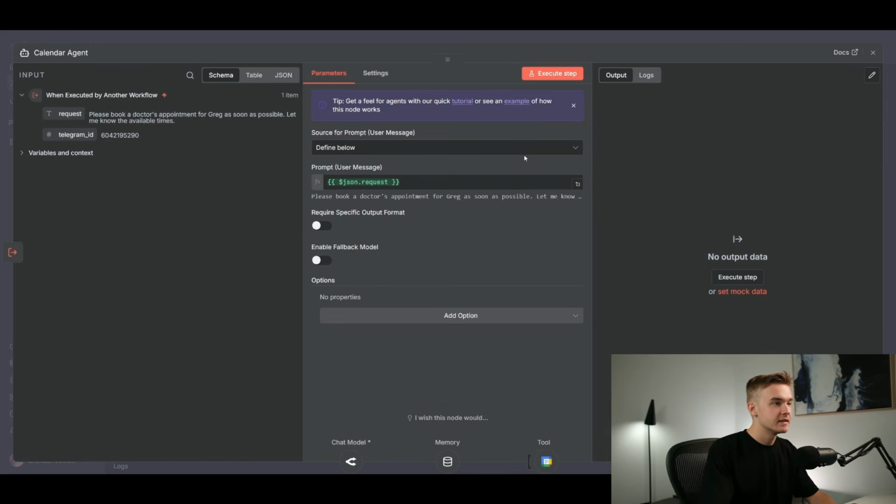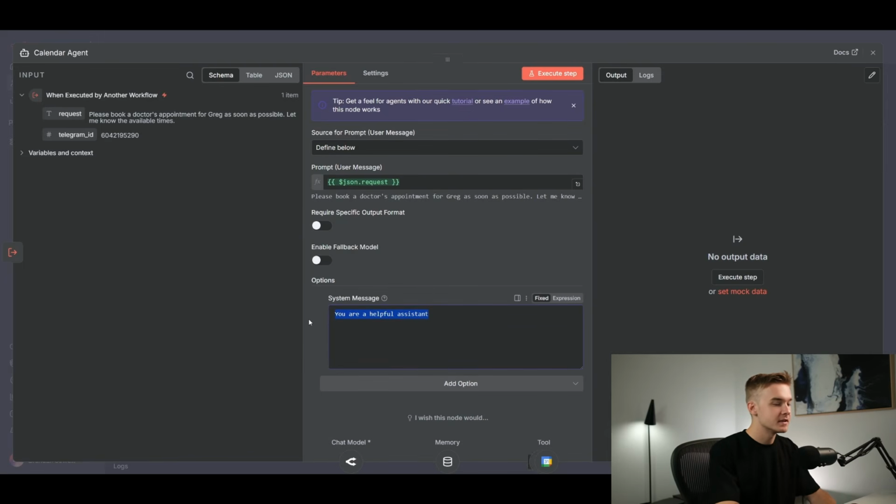And so I'll jump into the calendar agent right here and just add this into the system message and give it more prompting as well to make it really well-rounded. So you are a calendar agent. You have access to create calendar events as well as check our calendar for events. You need to ensure you check the right dates with the current time. This is the current date and time.